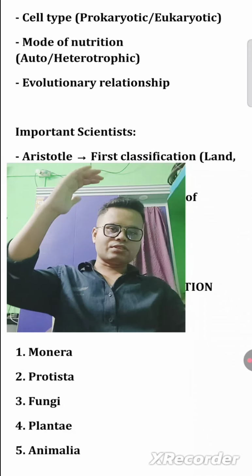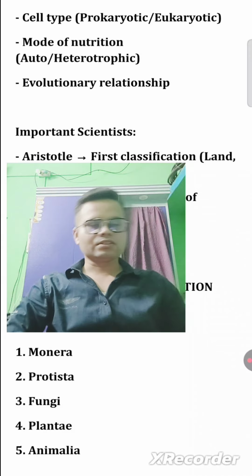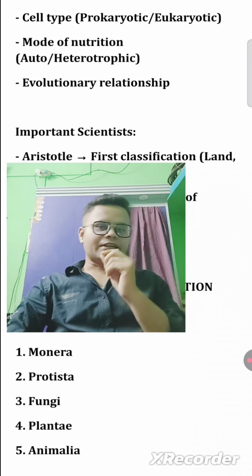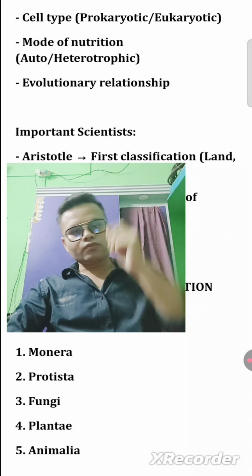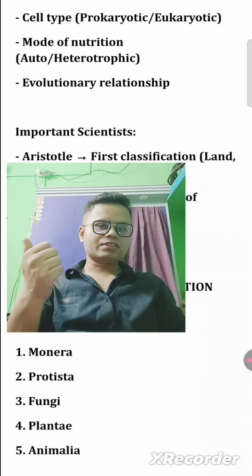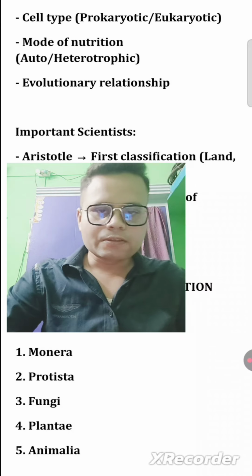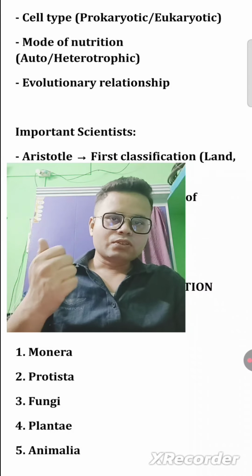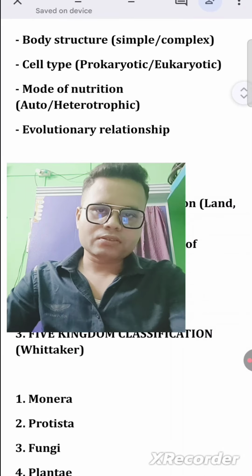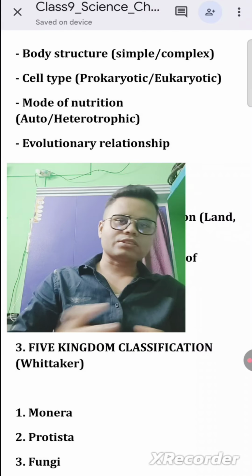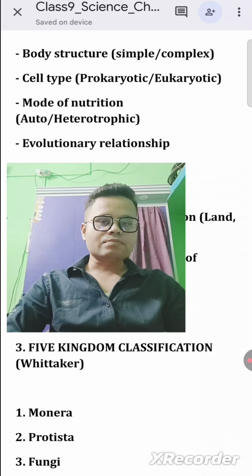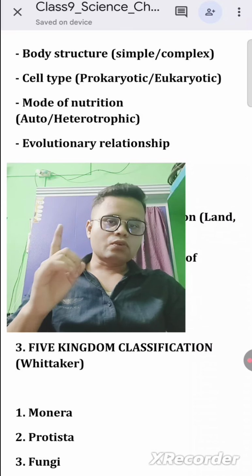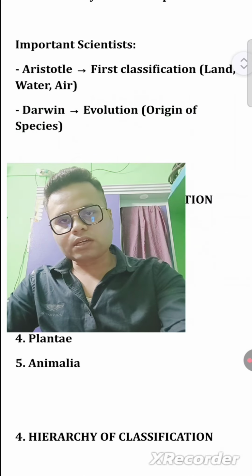For example, the first generation, second generation and third generation, there is no similarity or interaction between generation 1 and generation 3, that is F1, F2, F3. So what we are talking about, class, are body structure, cell type, mode of nutrition and evolutionary relationship among them, and the relation between them. We have to know that all of these are included.